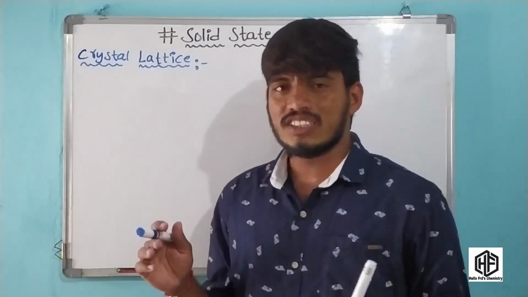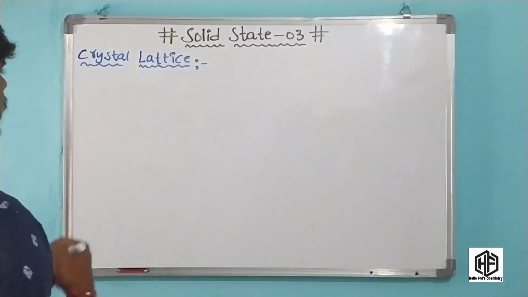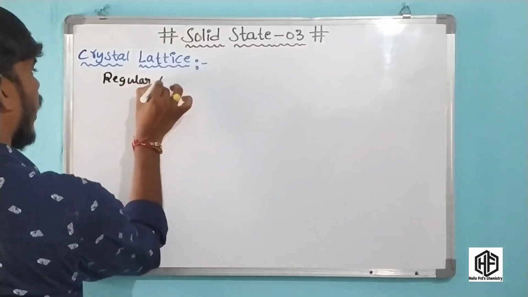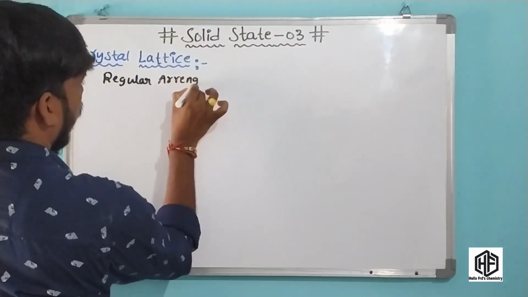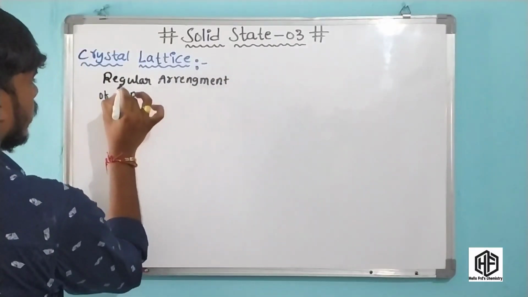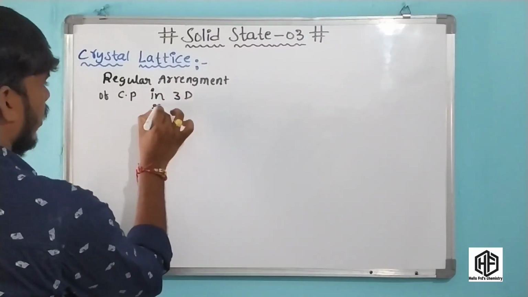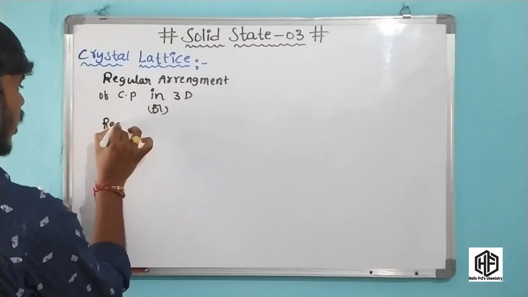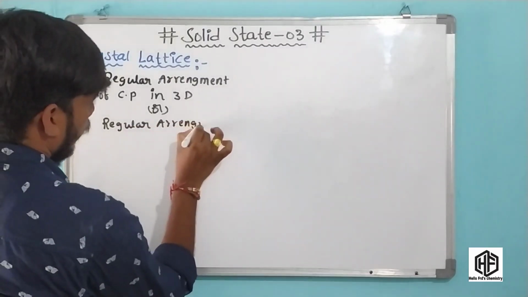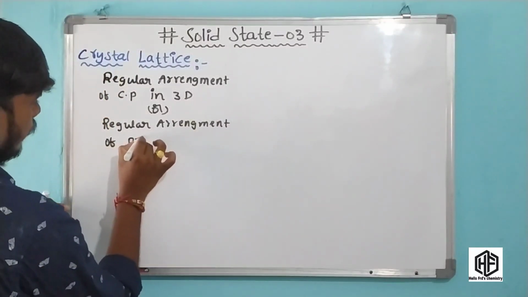Now first of all, what is the general definition of the crystal lattice? Okay friends, crystal lattice is a regular arrangement of constituent particles in a three-dimensional pattern, or we can say a regular arrangement of points.